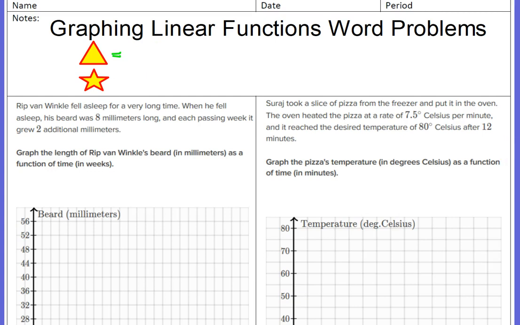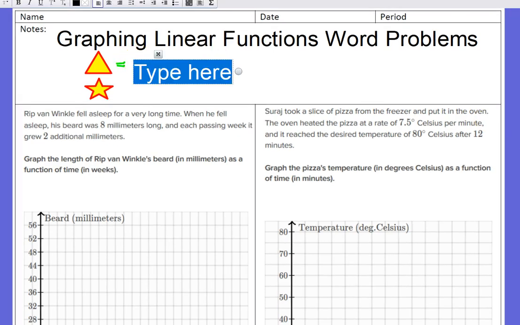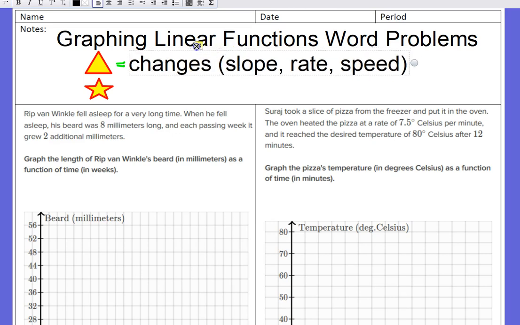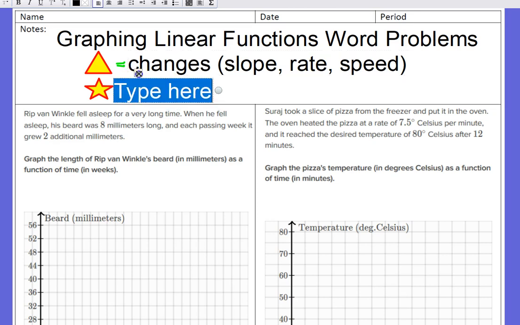Triangle is how much something changes. So slope. When you talk about how fast something is changing, you're talking about the slope or the change. And then the star is going to be where it starts.